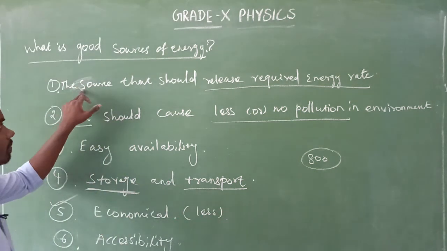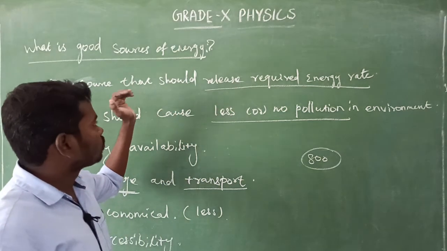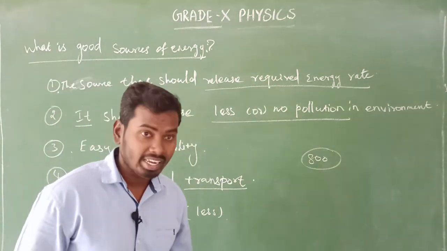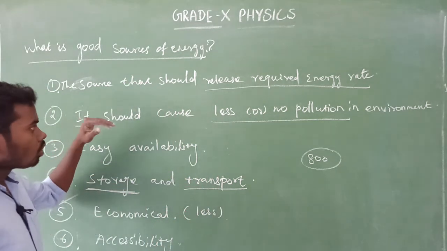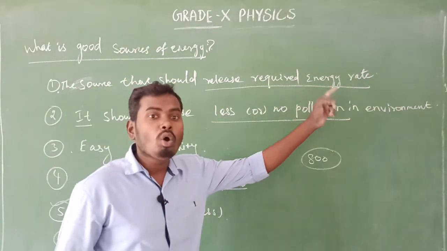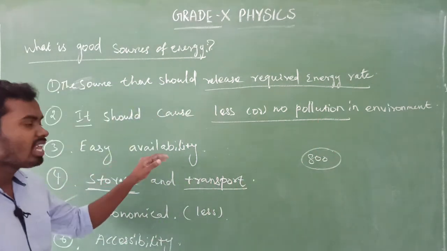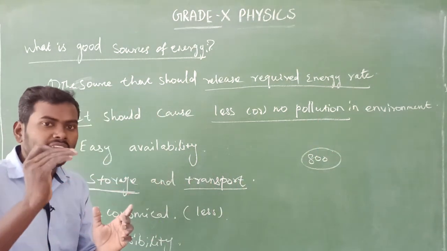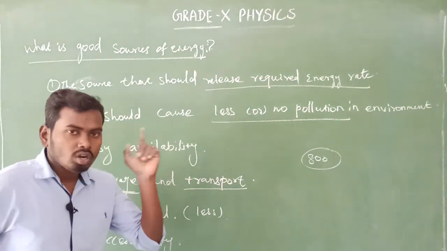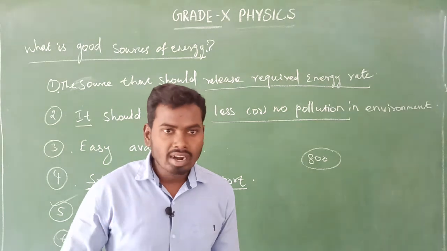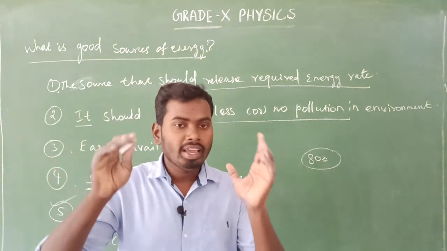What is the first aspect, sir? The first one: the source should release the required amount of heat energy. The second one: that source should cause less or no air pollution, no environmental pollution. The third one: easy availability; that source of energy should be easily available on the earth. The fourth one: that source of energy should be stored and transported easily.